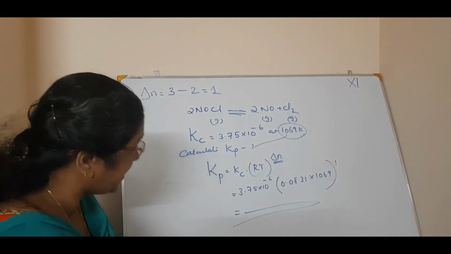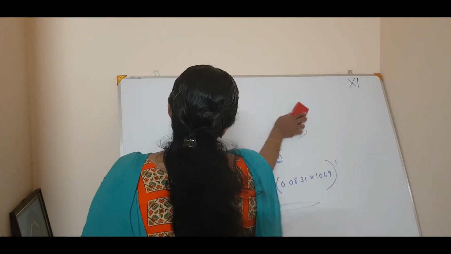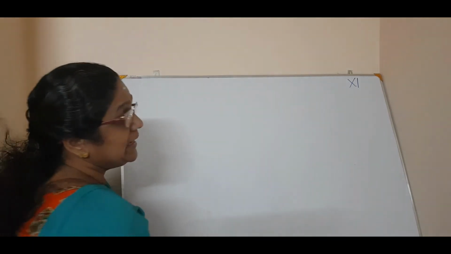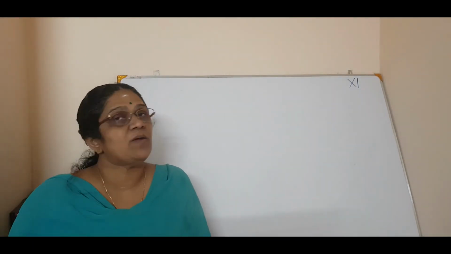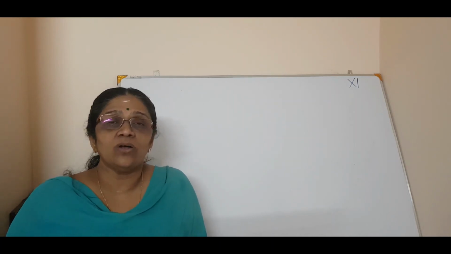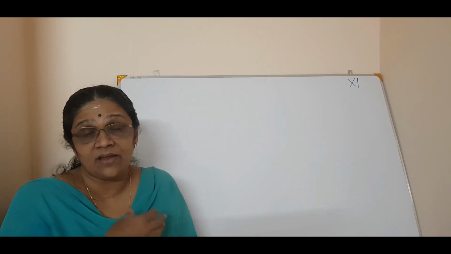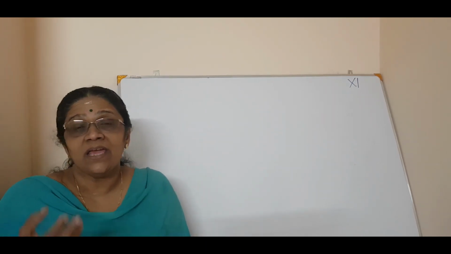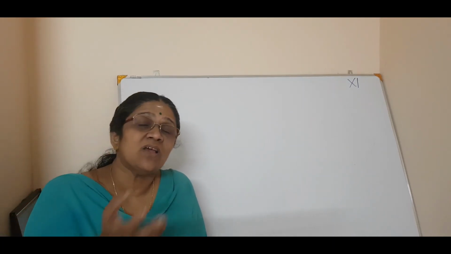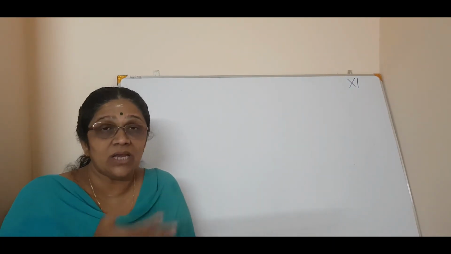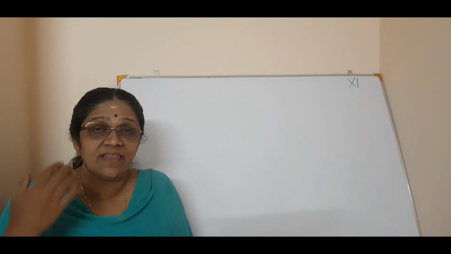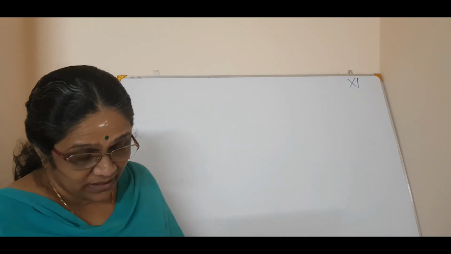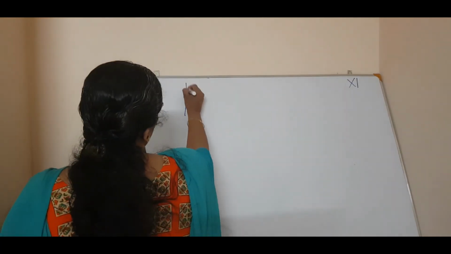Homogeneous equilibrium is over, and now we are going to heterogeneous equilibrium. Heterogeneous equilibrium means the reactants and the products are not all in the same phase. If all are gaseous, we can say it is homogeneous. If all are solids, we can say it is homogeneous. But if one reactant is solid, another is a gas, or the product is a gas or a solid or a liquid, so if the phases are different in that reaction, you can say it is a heterogeneous equilibrium.